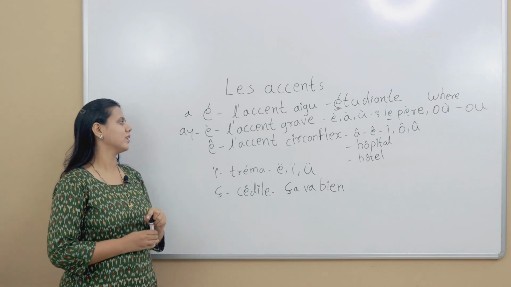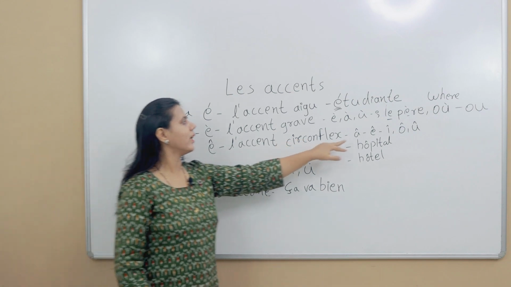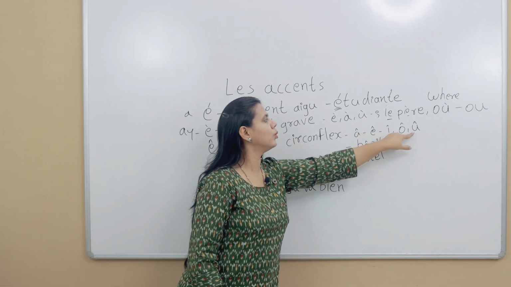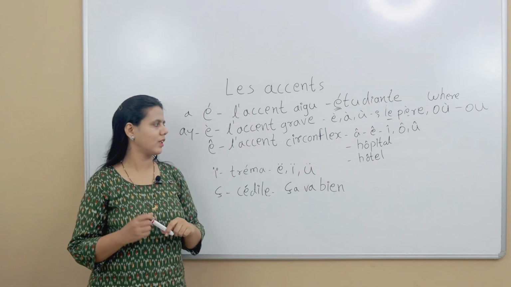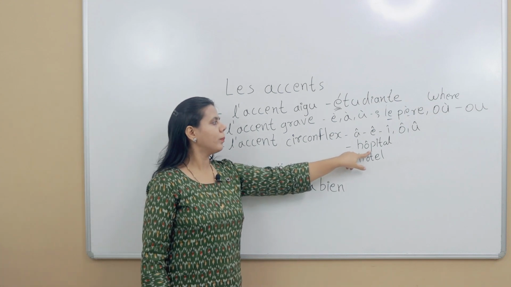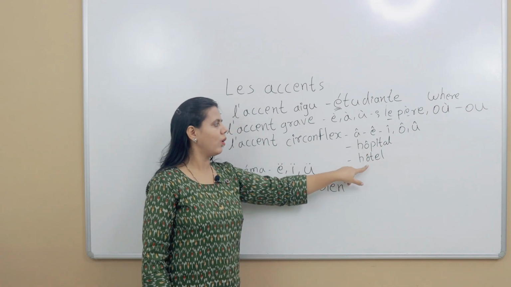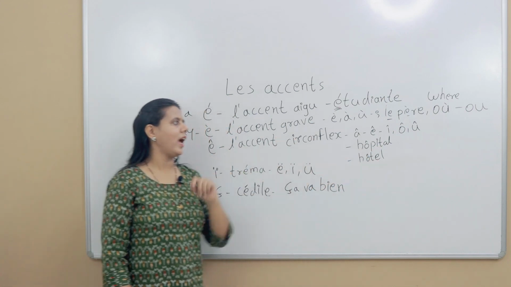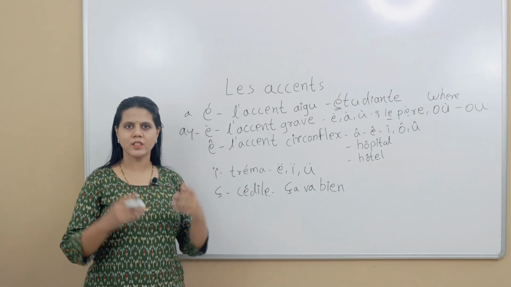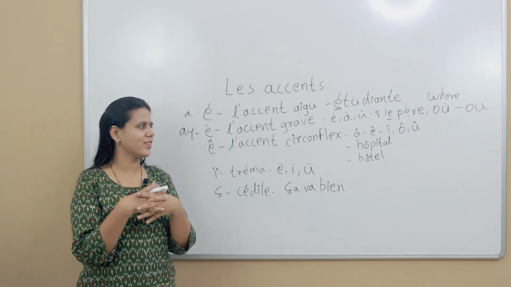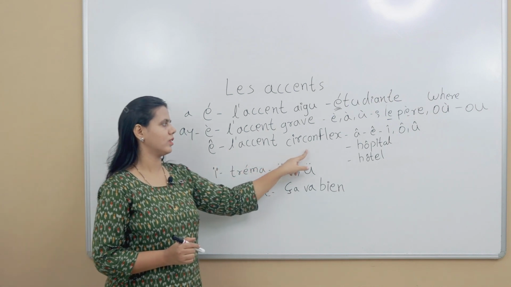Next accent is l'accent circonflexe. L'accent circonflexe comes on a, e, i, o, u, and it gives a longer sound. For example, hôpital. So hôpital, don't pronounce the H over here. Hôpital, hospital. And there is one thing behind this accent: it was made in Old French. That's why they made this accent, l'accent circonflexe.